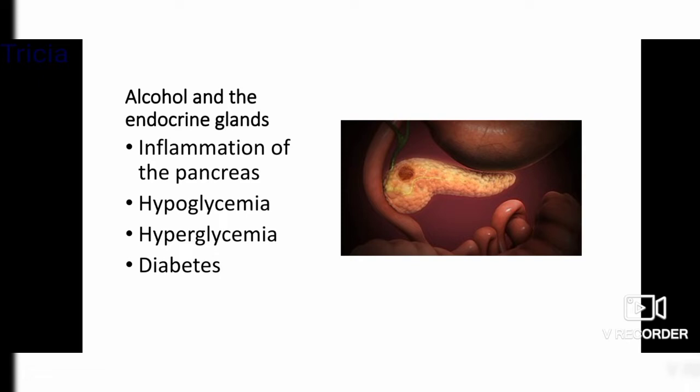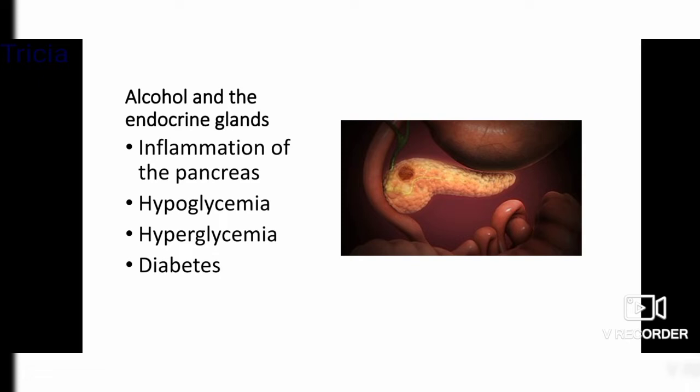Now, I know you can see hypoglycemia and hyperglycemia, and you're probably wondering how alcohol causes both. The pancreas helps regulate how your body uses insulin and responds to glucose. If your pancreas and your liver don't function properly due to pancreatitis or liver disease, you could experience low blood sugar, or hypoglycemia. A damaged pancreas can also prevent your body from producing enough insulin to use sugar. This can lead to hyperglycemia, or we just say there is too much sugar in your blood.